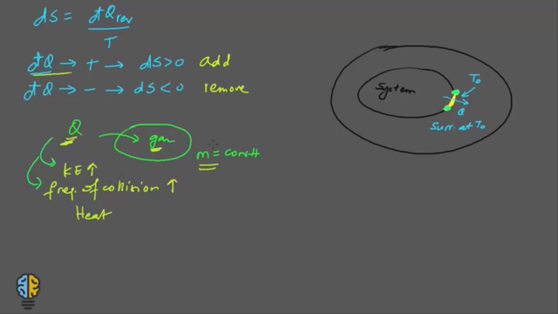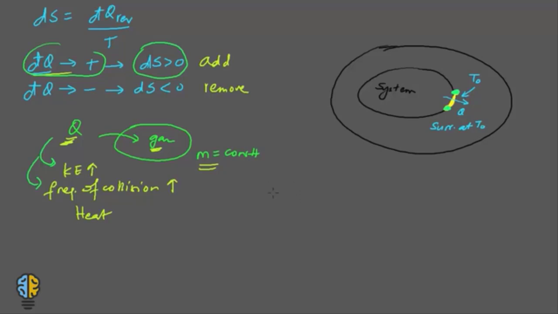Now we also know that the addition of heat also brings about an increase in the entropy. Upon adding heat, the molecular chaos or the disorganization within the molecules is increasing.